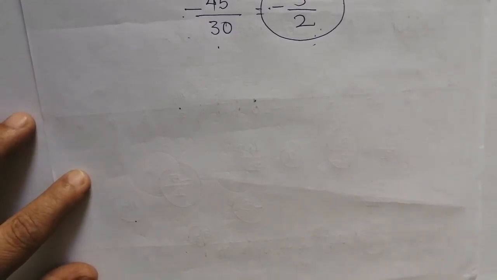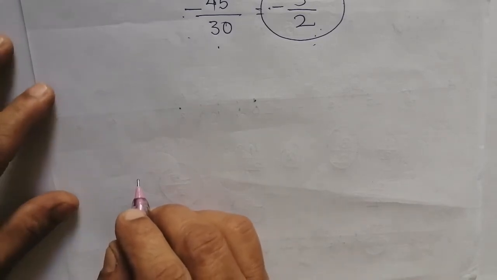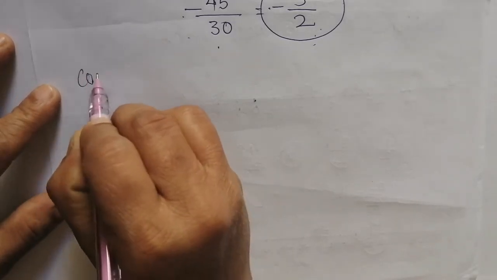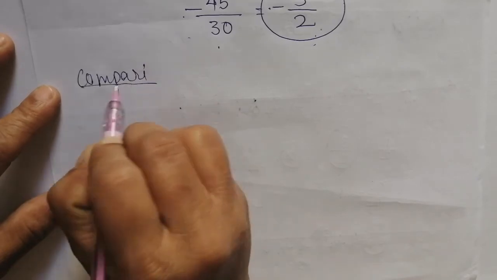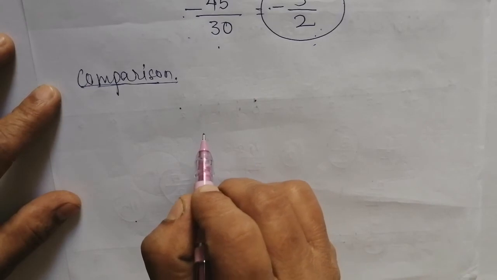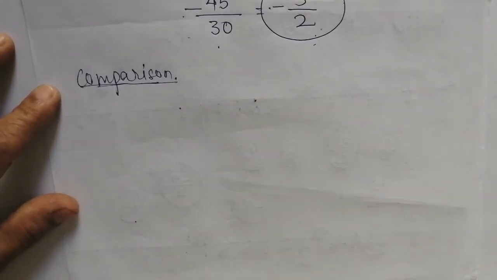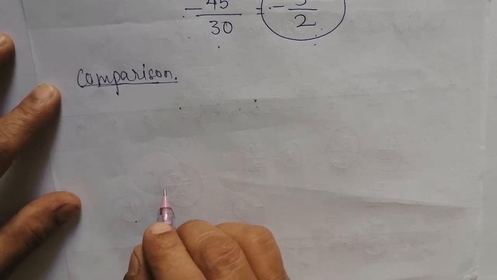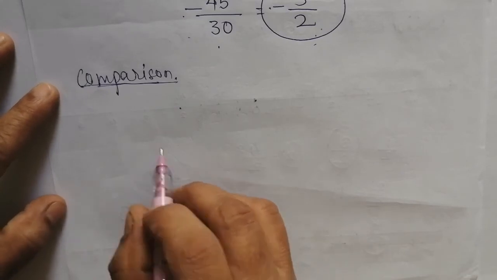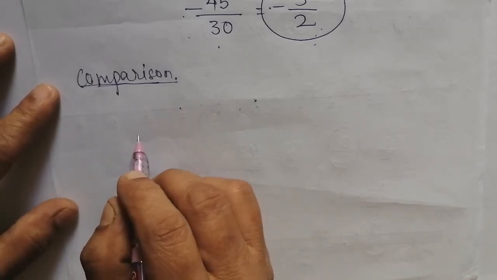Now we will discuss the next topic, that is comparison of the rational numbers. After the standard form of the rational number, the next topic which we are going to discuss is comparison of the rational numbers. Suppose for comparison, how are we used to compare fractions? For fractions, it is a must that their denominators should be the same. The same thing we are going to apply with rational numbers also.